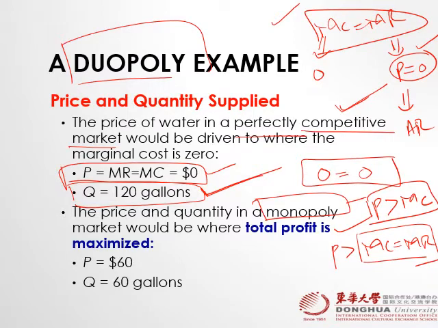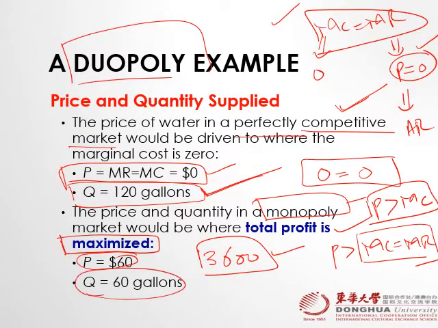It will produce where the profit is maximum. So if you go back to the previous slide and see the table, the maximum profit is 3600, and when there is 3600 profit, price is 60 and the quantity is also 60, right? So we already know from this conclusion that if the previous slide table belongs to the competitive market, then the total quantity would be 120. If that belongs to monopoly, the quantity will be 60, right?